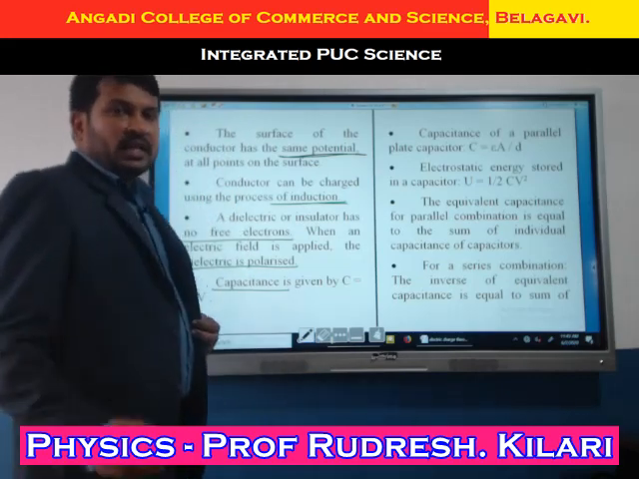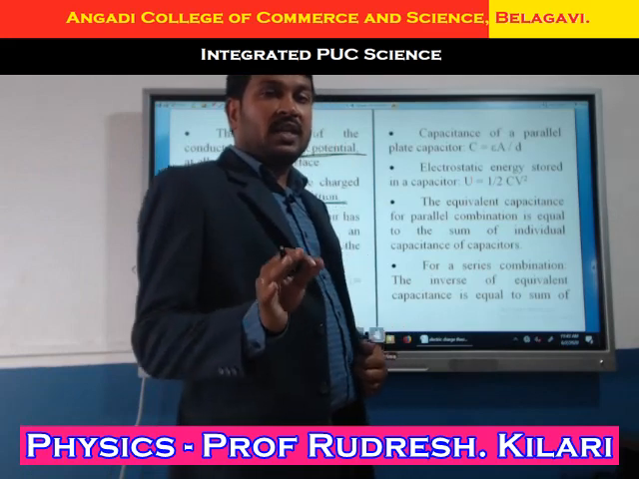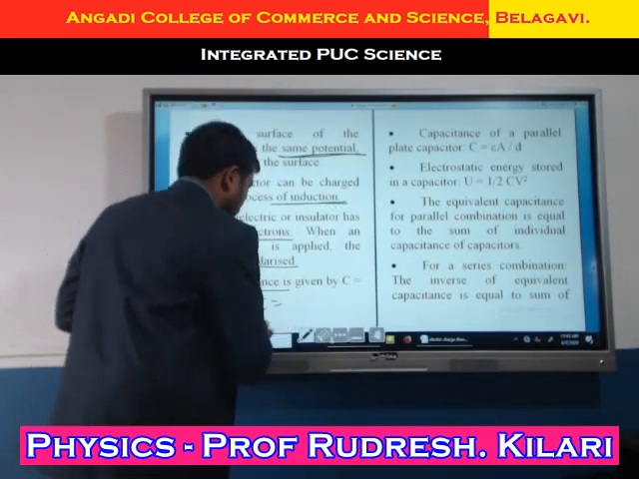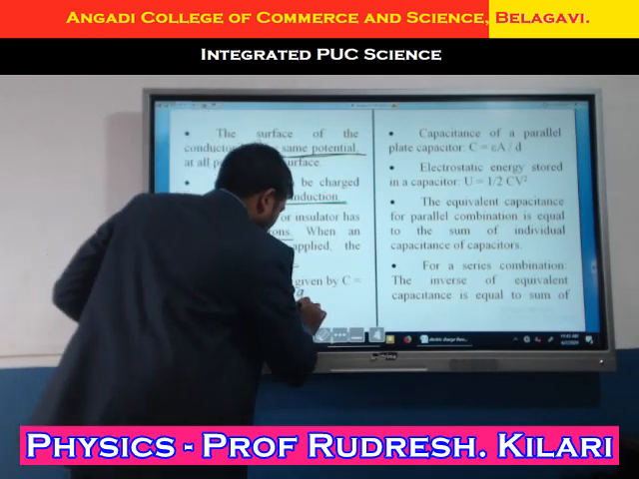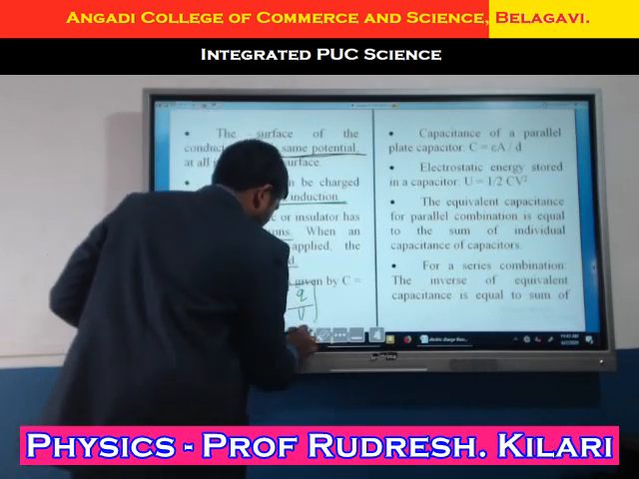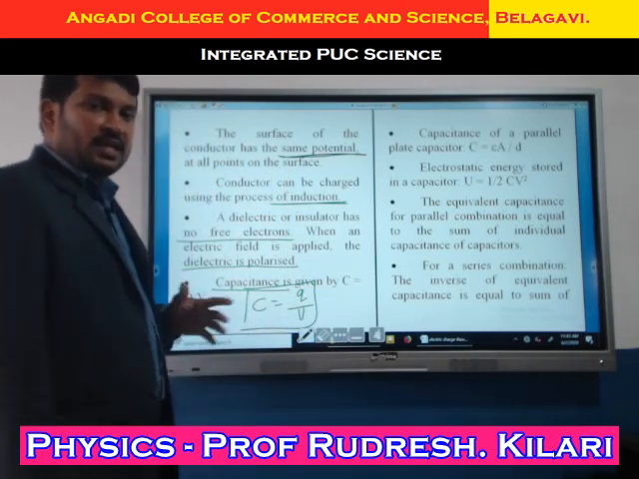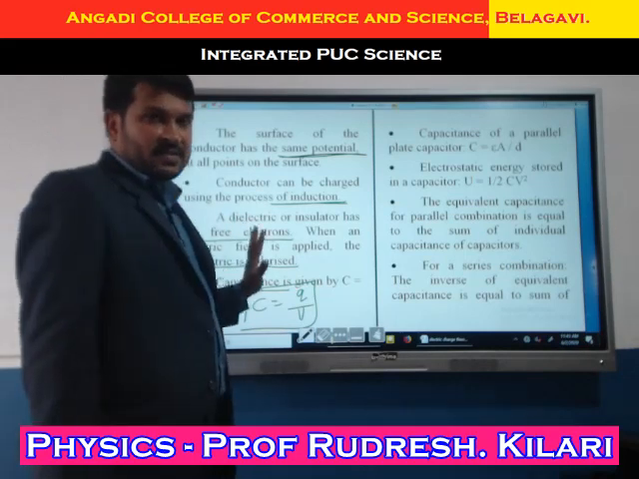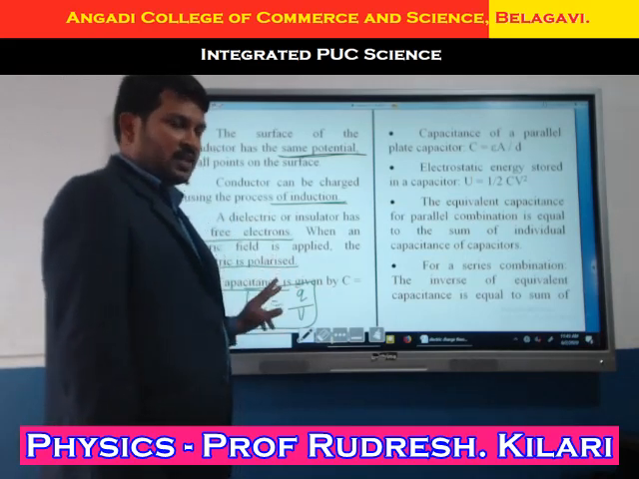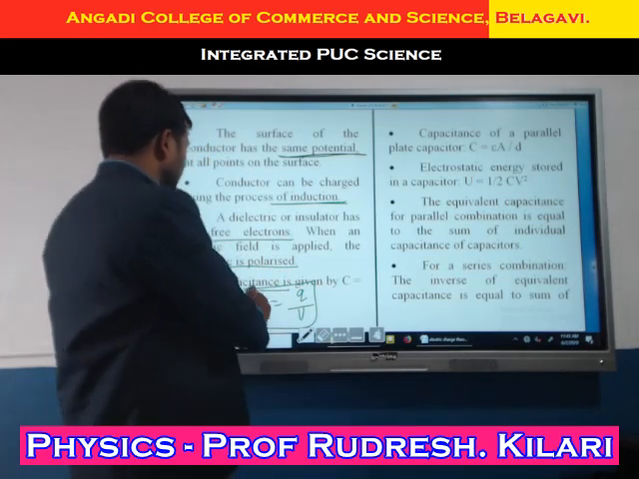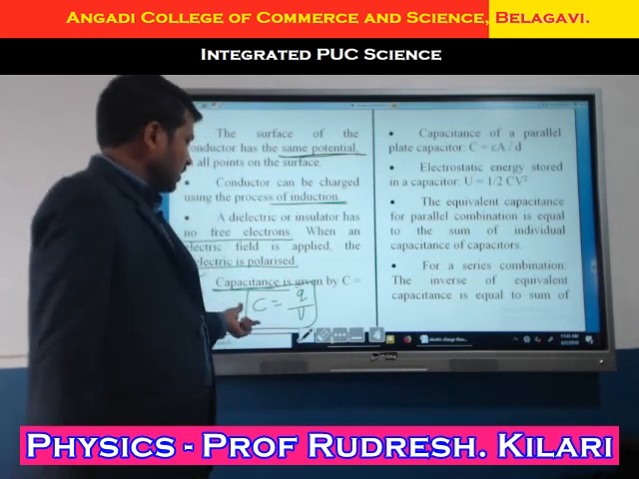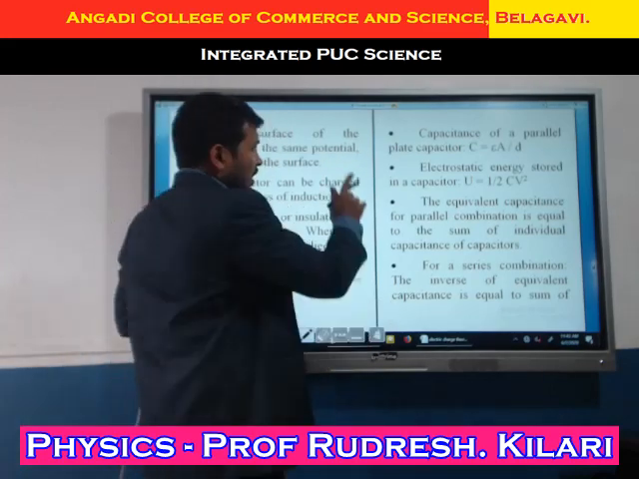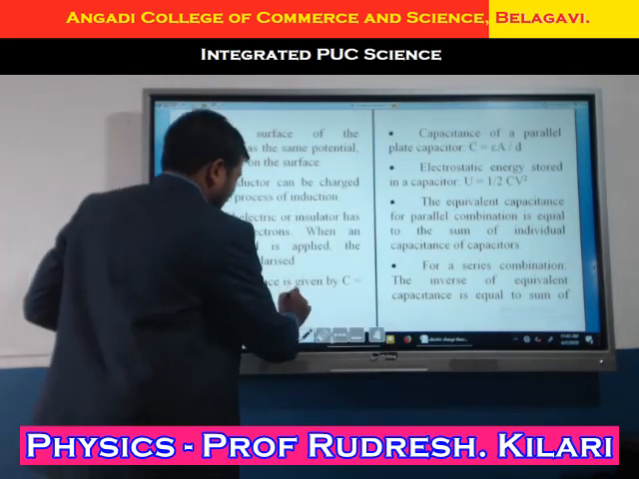Next one here, the capacitor. What is a capacitor? A capacitor is a device to store charges. We write C equals Q divided by V. C equals Q divided by V is the electric capacitance. We also call it a condenser. In problems they call it a condenser also. Remember, a condenser is nothing but a capacitor only. C equals Q divided by V. Now here, another one, the parallel plate capacitor.